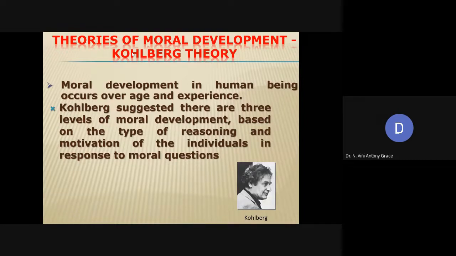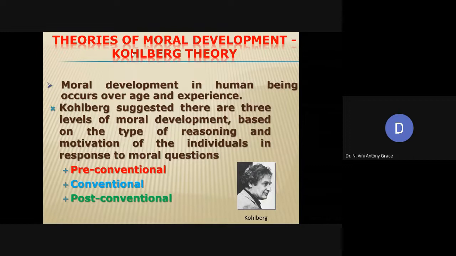These three levels are the pre-conventional level, the second one called the conventional level, and the third one called the post-conventional level. This is a very important topic and is most repeatedly questioned in university, as far as this unit on theories of moral development is concerned. So there are three levels in which moral development occurs in a human being: pre-conventional, conventional and post-conventional. Let us see them one by one.